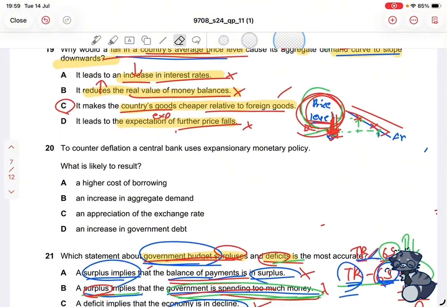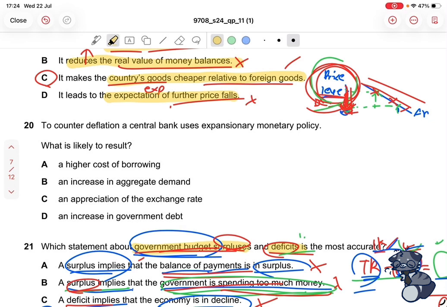So now we have number 20. Number 20, to counter deflation, a central bank uses an expansionary monetary policy. What is likely to result? Okay, so what is deflation first? Well, you might think deflation sounds like inflation, and since inflation means rising prices, deflation will probably mean decreasing prices, right? Well, that's not exactly how it works.